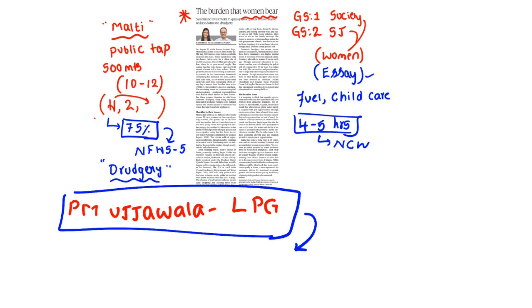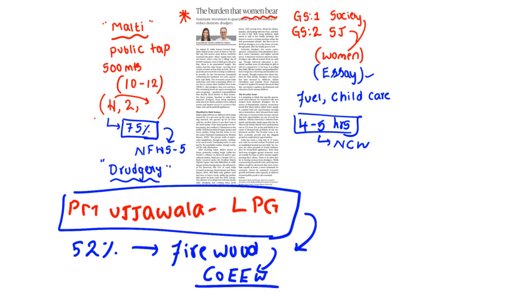See, at the time of finding it difficult to purchase water, how can they provide that money for the gas? So nearly 52% of women who used the PM Ujjwala scheme never ordered a refill after that. They have gone back again to the old firewood. So this is the case study, and this report comes from the Council on Energy, Environment and Water report. Council for Energy, Environment and Water report.